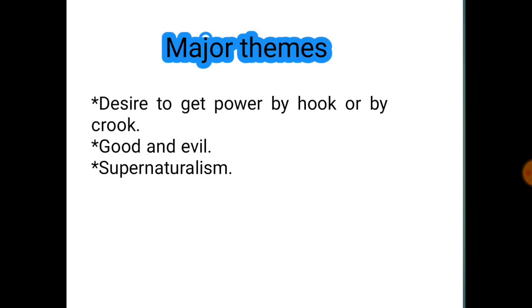Finally, we are going to discuss major themes. Getting power by hook or by crook, good and evil, and supernaturalism.